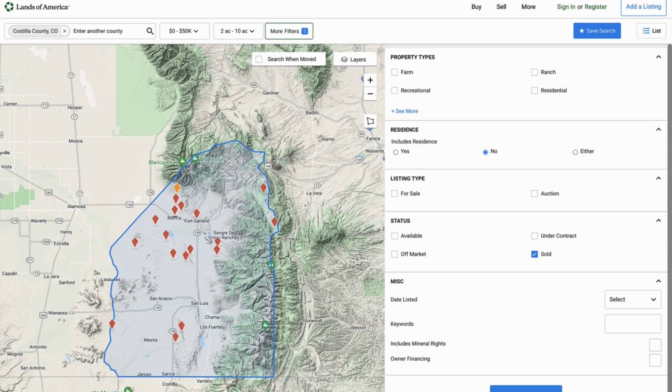And one important thing to keep in mind with Lands of America is that it's not the best one for getting sold comps. You're certainly going to find some in there, but because on Lands of America, this is a voluntary thing, sellers don't have to put the sold prices in there if they don't want to. That just means you're not going to have as much data to work with. So if you're going to use Lands of America, you might want to just stick to the available listings rather than the sold ones, just for the sake of having enough data to work with.